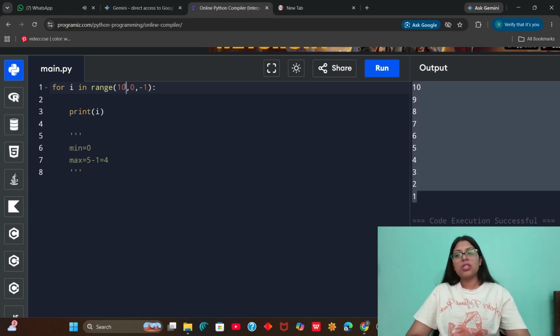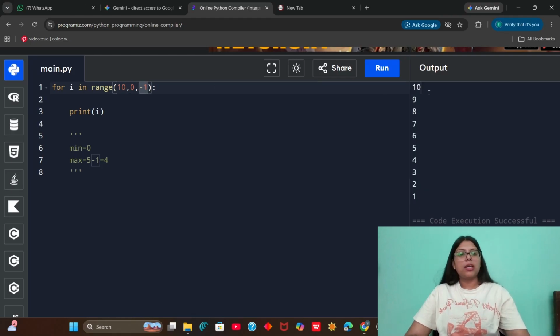Because I say that we have to start with 10, and for each iteration, I want it to remove 1. So first it takes 10, then it removes 1, again 1 is removed, and hence we will get a descending one. In this case, the maximum will be 10 and the minimum will be 0 plus 1, that is 1 here.